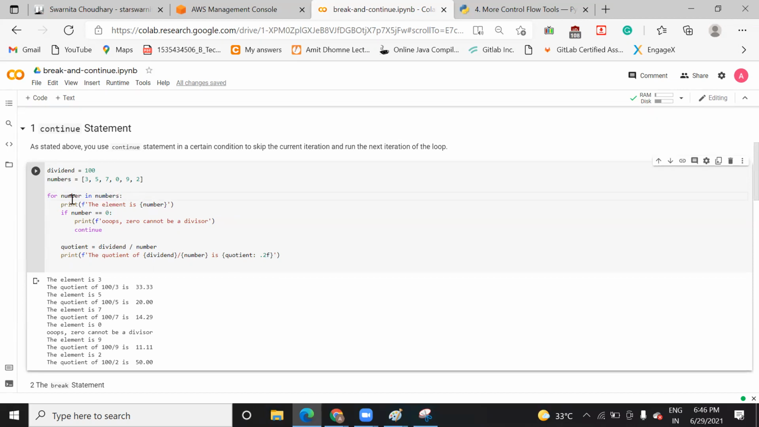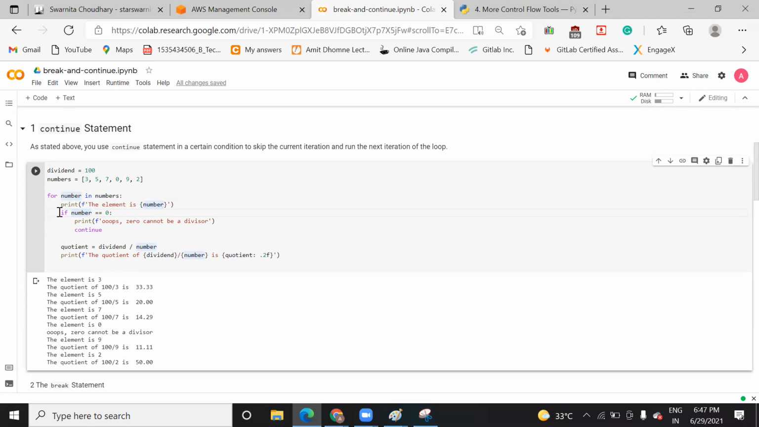Once it comes inside, it will print the element, and this f is what it is for: format. Whenever you add this f, it is used to format the data in this type. I want to print the data, the element is, and the number should come with this, right? So that's why we use this f. This f is used to print the data in a certain format. As you can see here, element is 3 is coming, element is 5. So I want that particular element to be read in these curly braces.